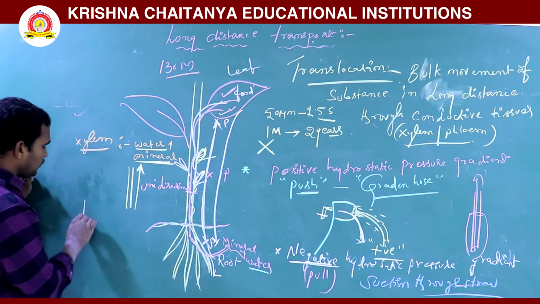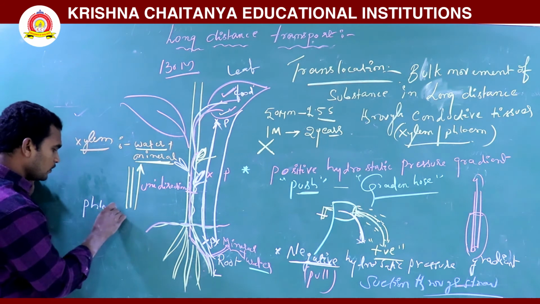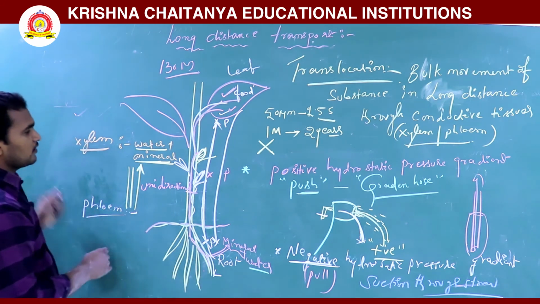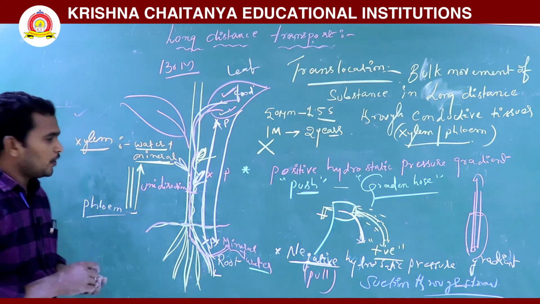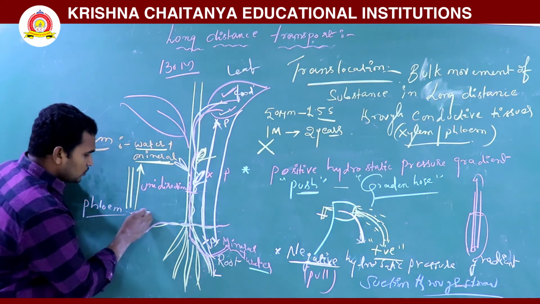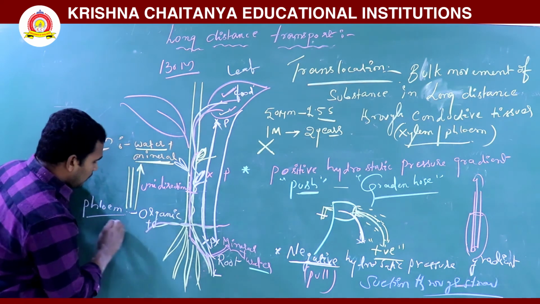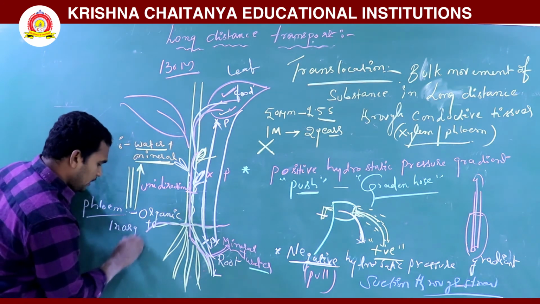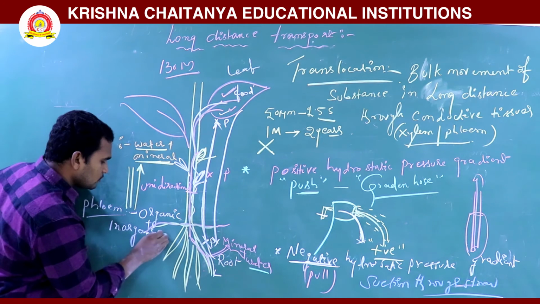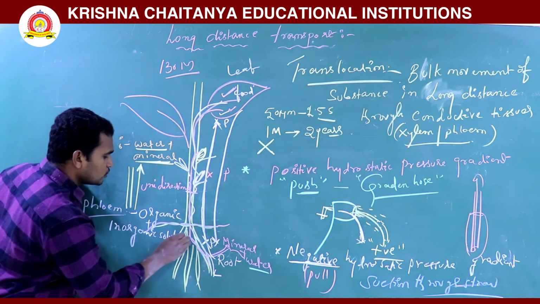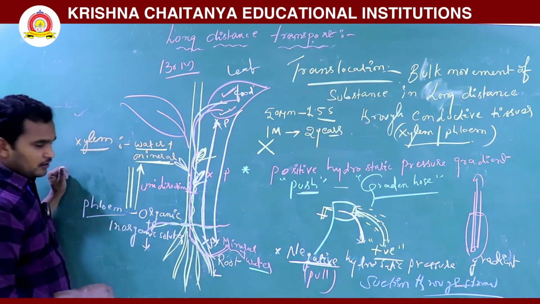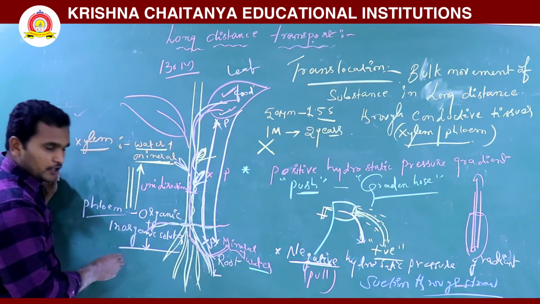Next, if you take phloem, what is it transporting? Mainly organic and also inorganic solutes. Solutes are transported from where to where?